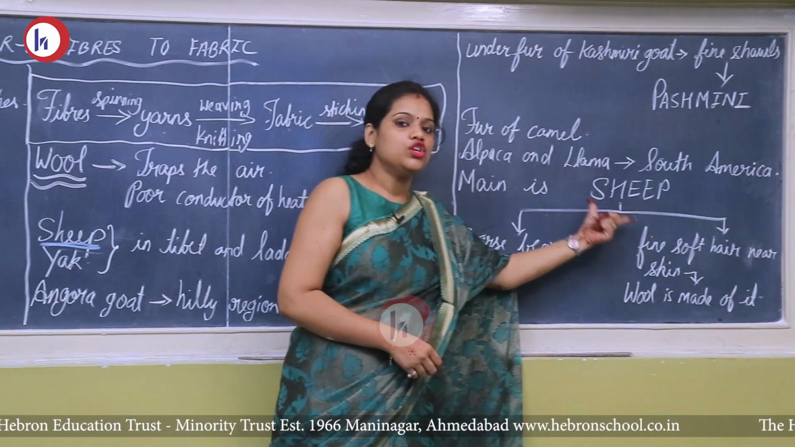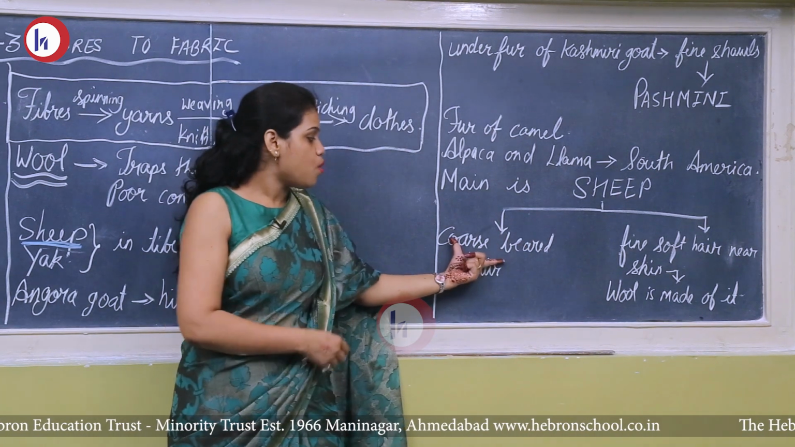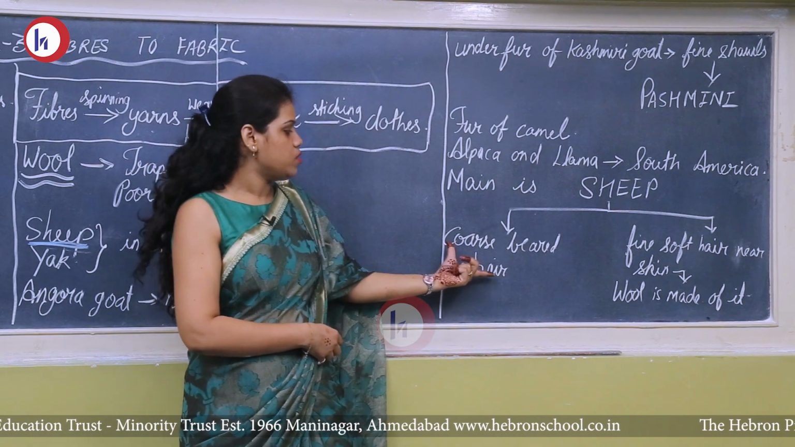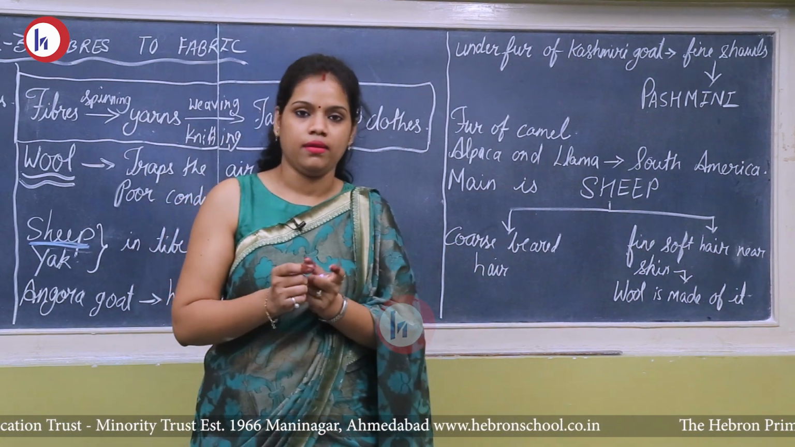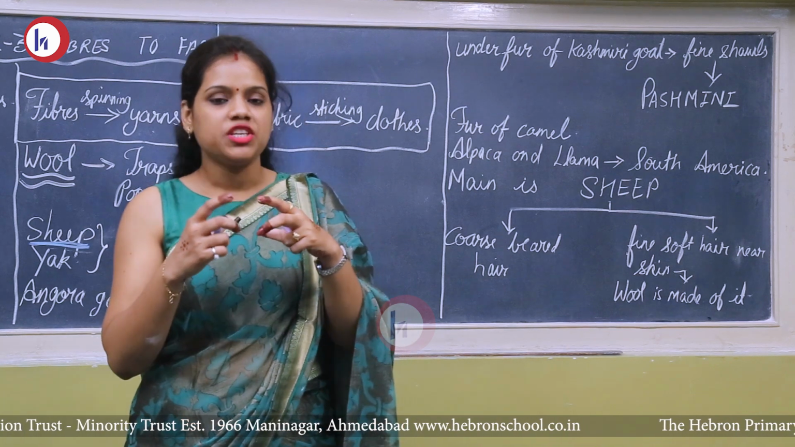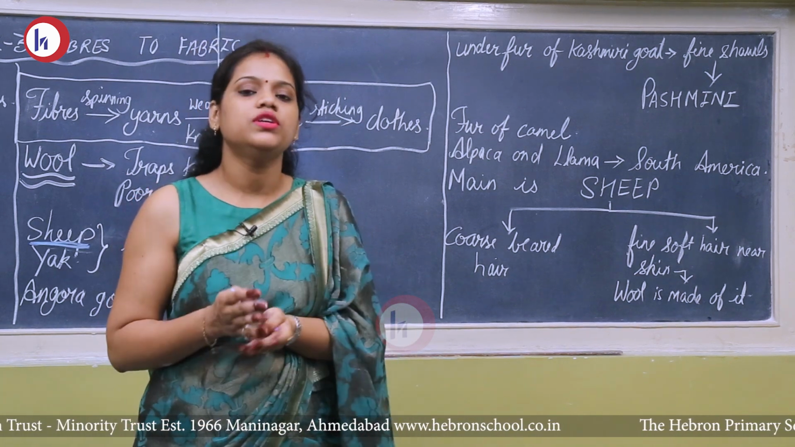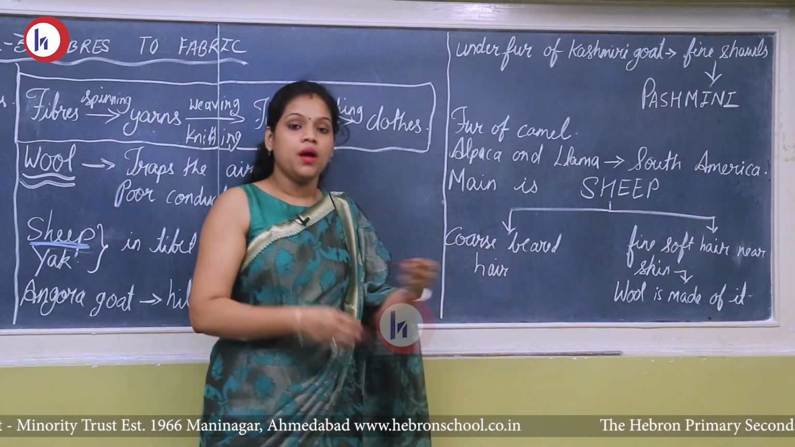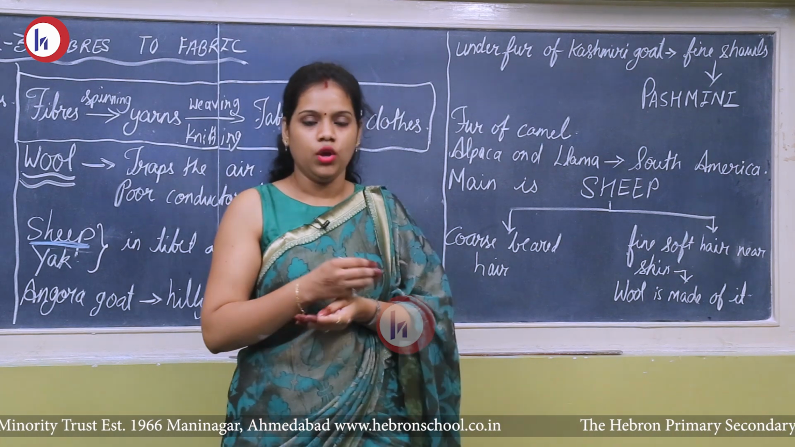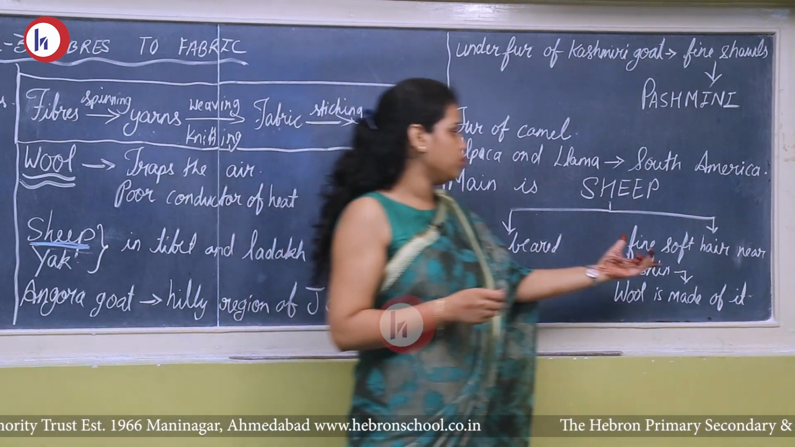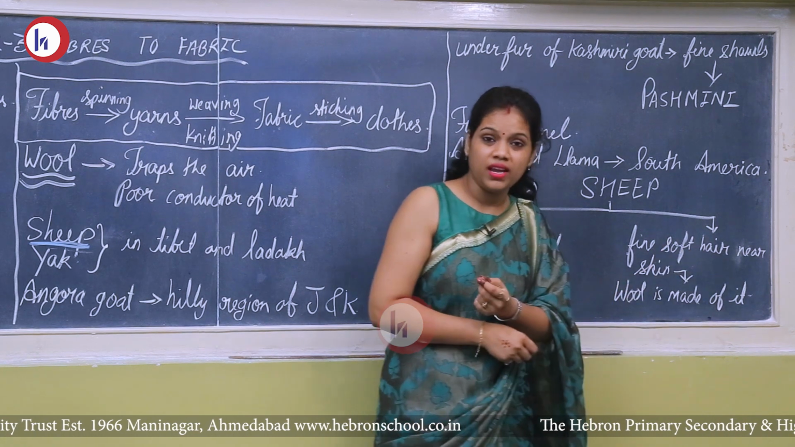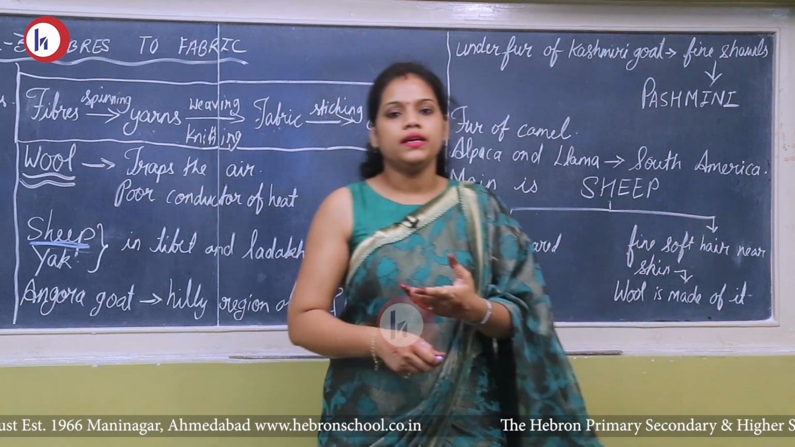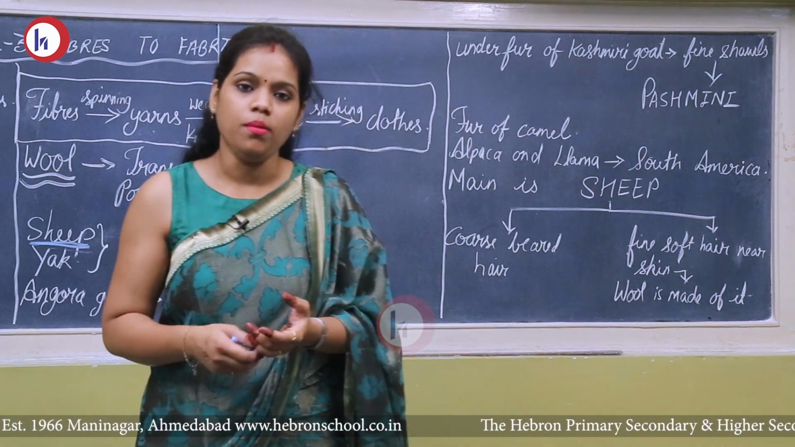Now sheep have two types of hair, that is coarse beard hair and fine soft hair. So what do you mean by coarse beard hair? These are the thick hair. If you have seen a sheep, you will see its outer cover is very thick. That is coarse beard hair. But the hair near their skin, they are very soft, very thin. So that is used to make wool. That is taken out or extracted and wool is made from them.